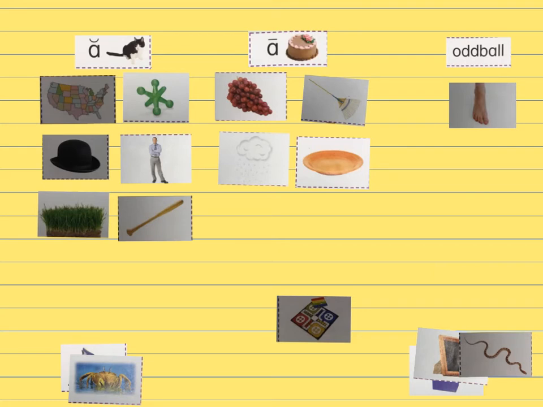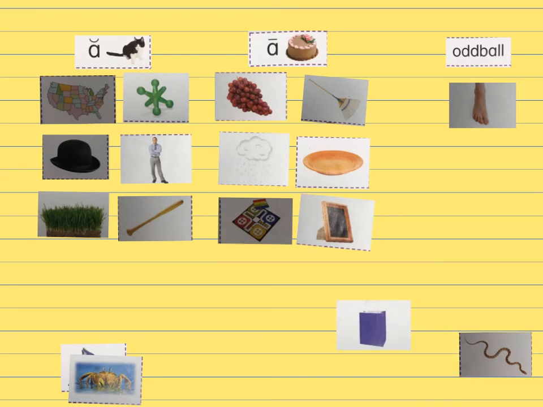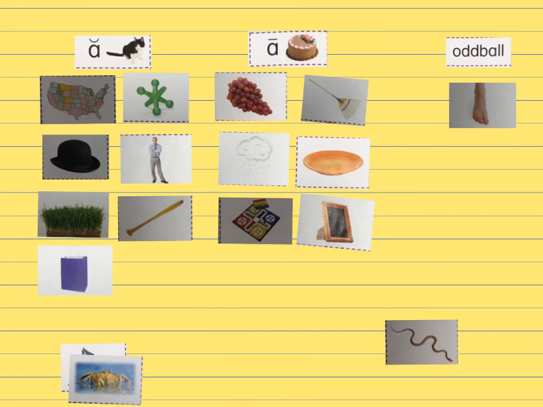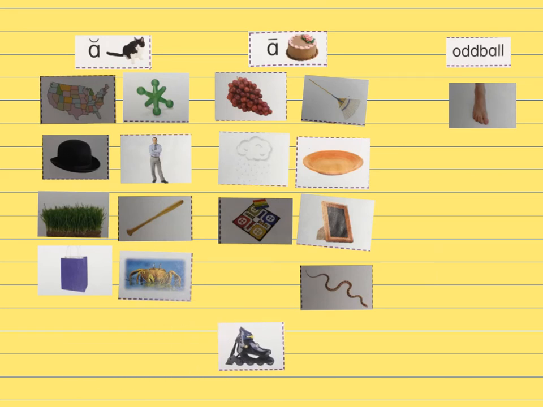Game, I can hear the A say its name, so it goes in the long A. Frame has the A sound, so again, that's the long A. Bag has the short A. Snake has the A, so it's going to go in the long A. Crab, I hear the short A, so it's going to go in that group. Last is skate. I hear the A, that means it's the long sound.